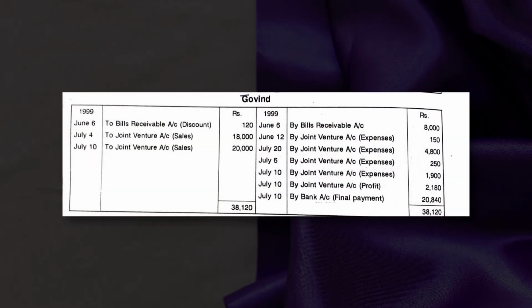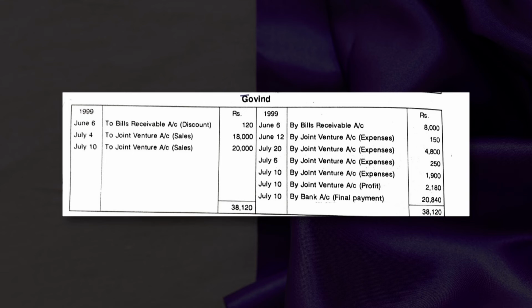Now the Govind account. First we will see the credit side. Bills receivable 8,000. It is given that Mahavir drew upon Govind a 1-month bill of rupees 8,000, so bills receivable 8,000.